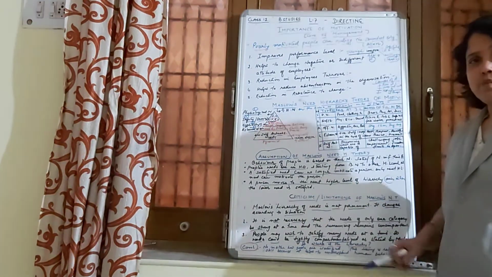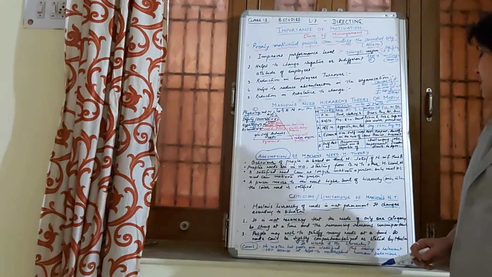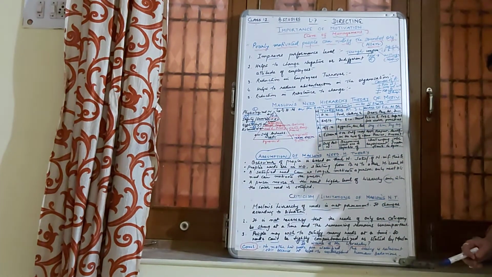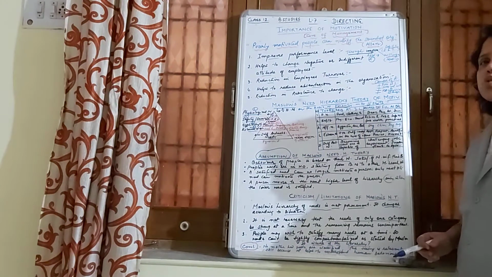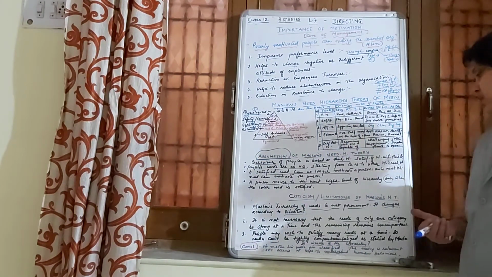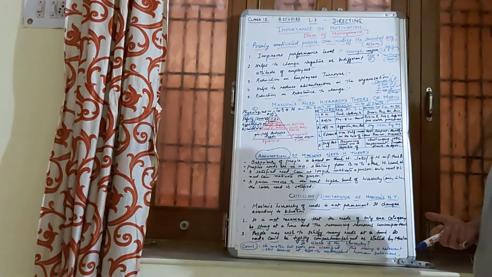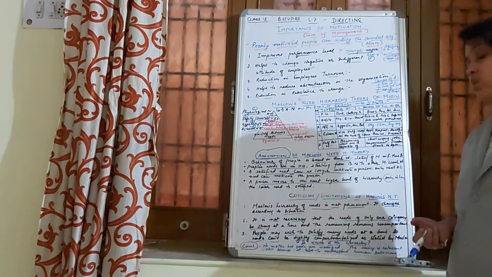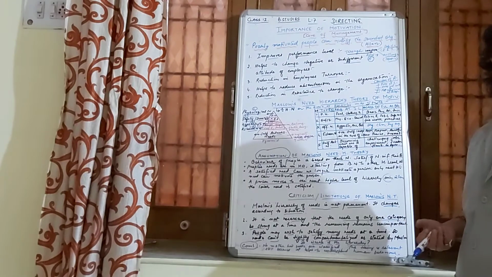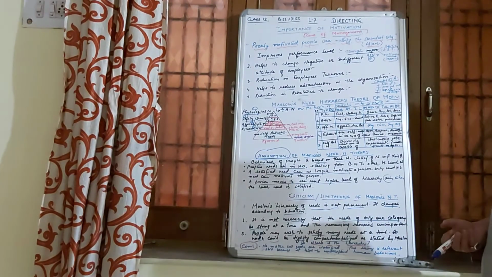Here the researchers disagree, and they say that it is not necessary that only needs of one category be stronger. There may be different types of needs which a person would like to fulfill at a time. So here also, according to the researchers, the theory of Maslow remains untrue.